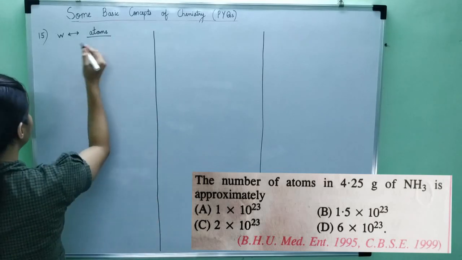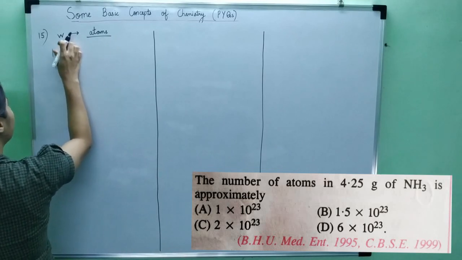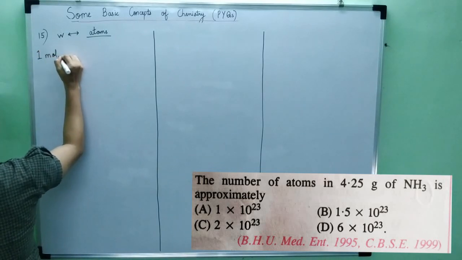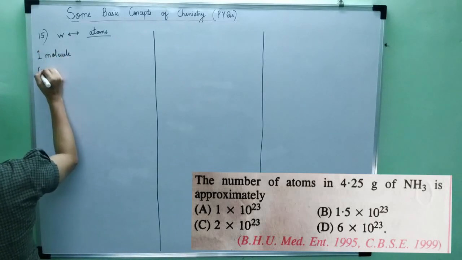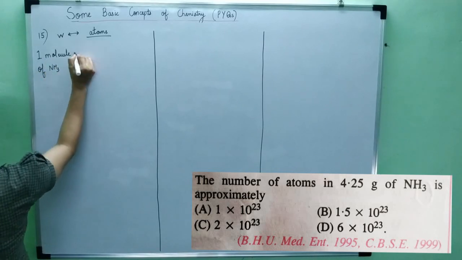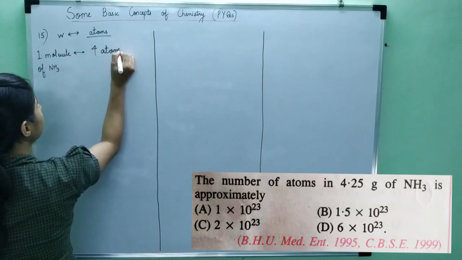We have done a similar question previously. So one molecule of ammonia contains what? One molecule of ammonia contains how many? 3 of hydrogen and 1 nitrogen. So this contains 4 atoms.